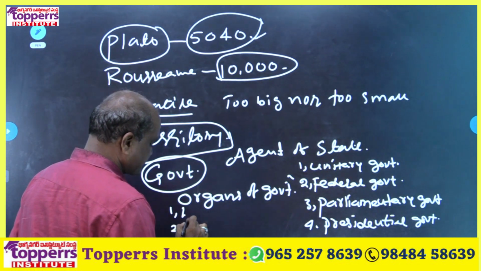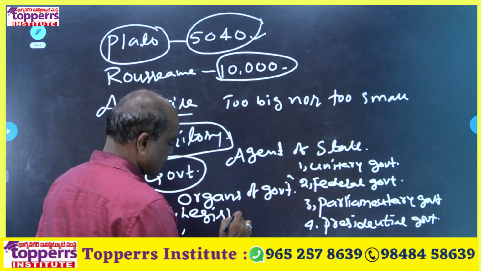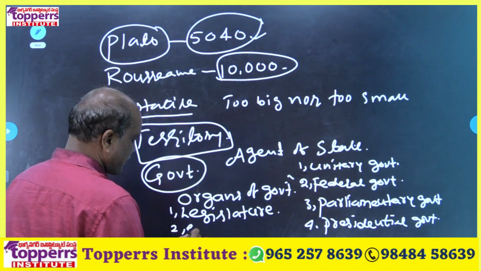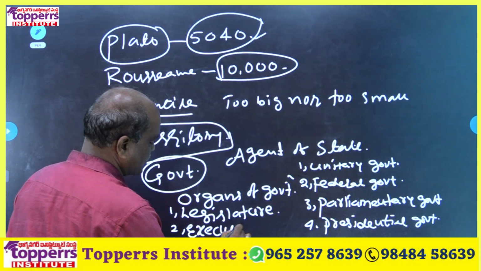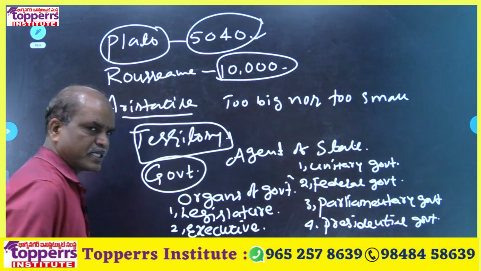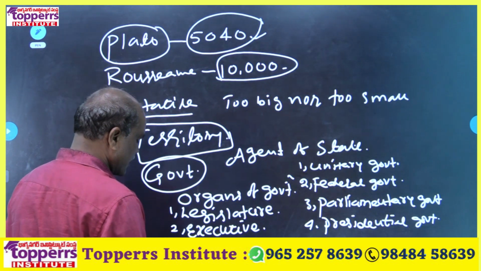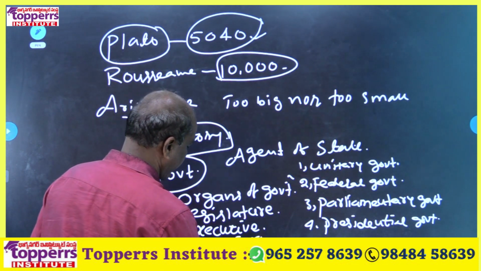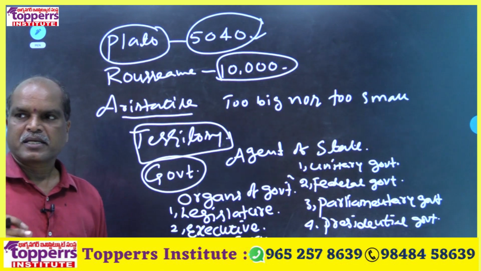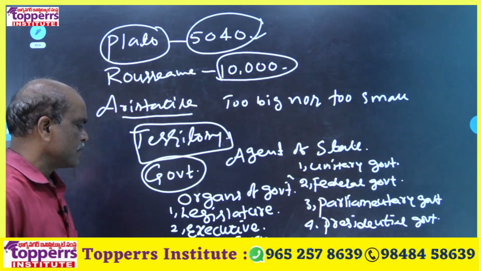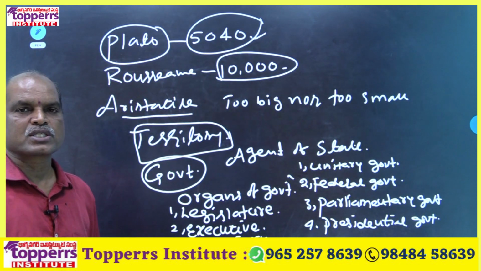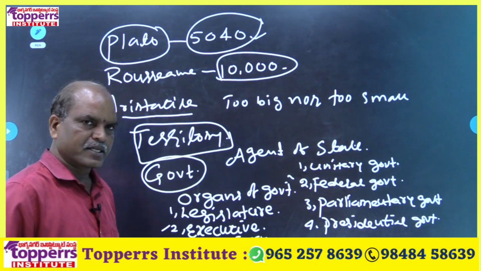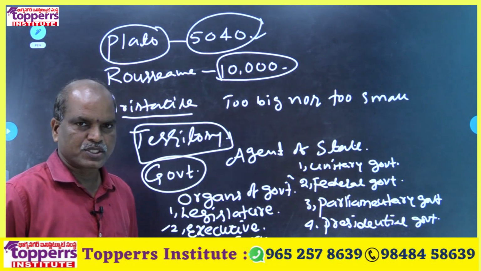In that first one, legislature. Now second one, executive. Now third one, judiciary. Legislature, executive, judiciary. What they are? Organizations of government. What is the first one? Legislature. Second one, executive. Third one, judiciary.